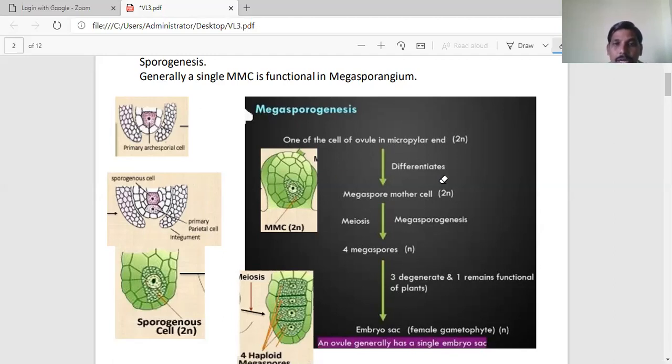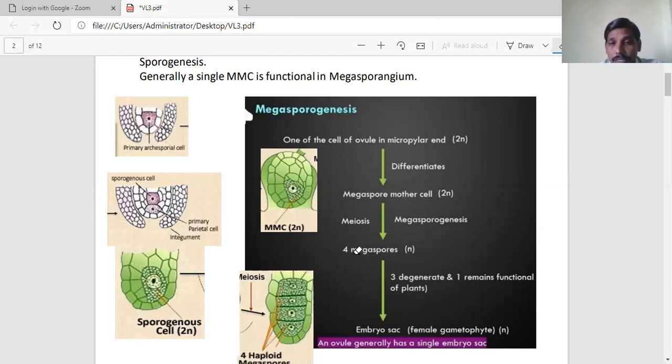This diploid megaspore mother cell within the ovule absorbs nutrients from the nucellus tissue, and finally it undergoes meiotic division. It gives four haploid megaspores. This process is known as megasporogenesis.